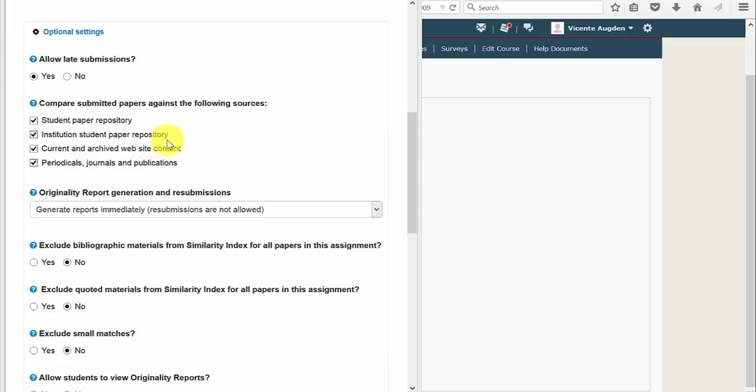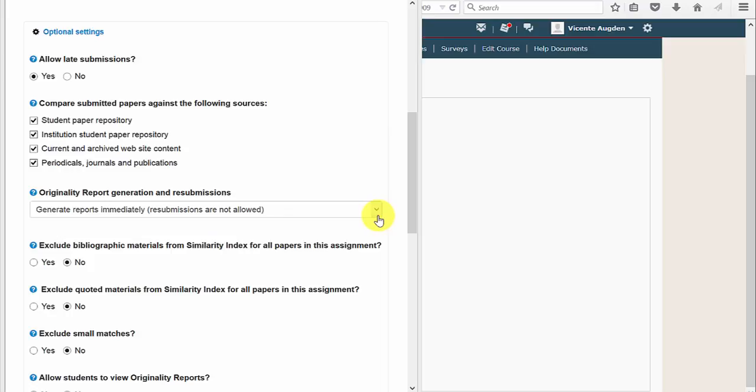Now the one field they did add was this institution student paper repository, and basically what that means, this will store papers under our account, and that's where it will be checked against papers from other students. And then there are some other options here.